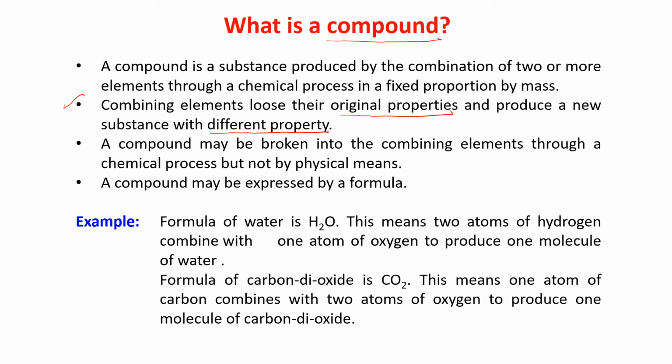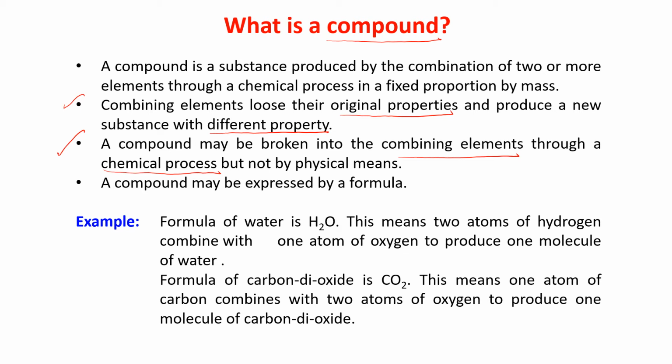Number third, a compound may be broken into combining elements. You can break that compound into combining elements through a chemical process.